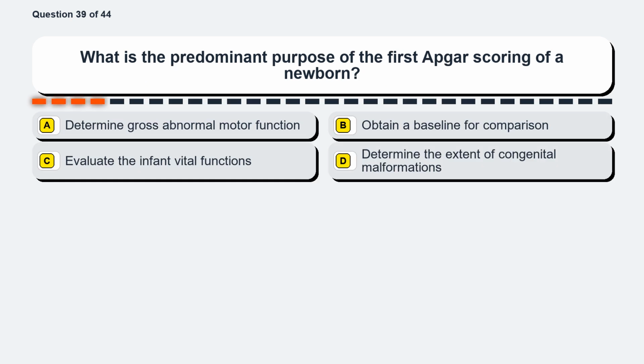Question 39. What is the predominant purpose of the first APGAR scoring of a newborn? Option A, determine gross abnormal motor function. Option B, obtain a baseline for comparison. Option C, evaluate the infant vital functions. Option D, determine the extent of congenital malformations.